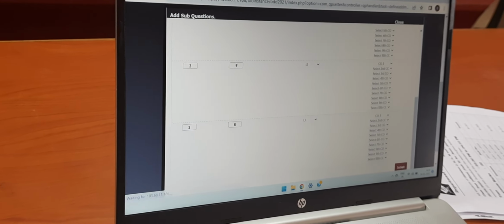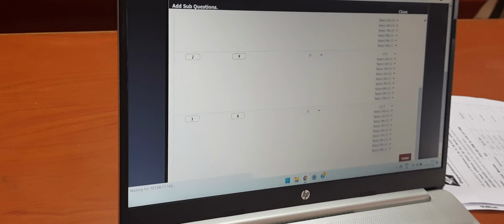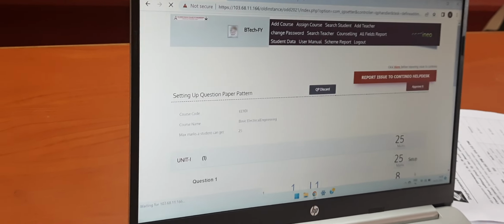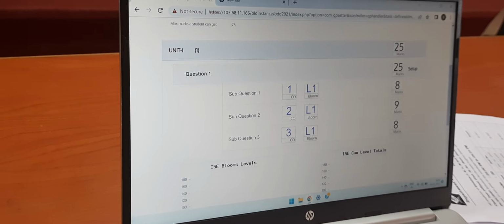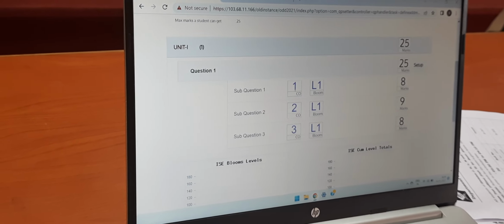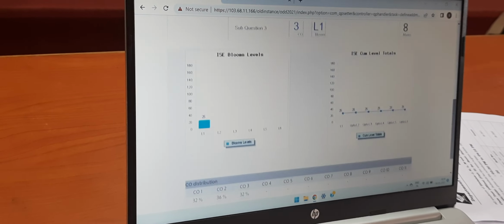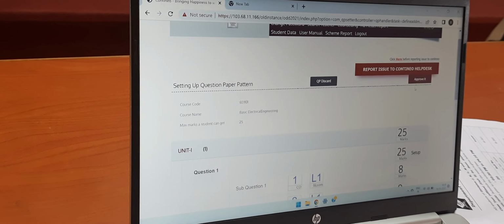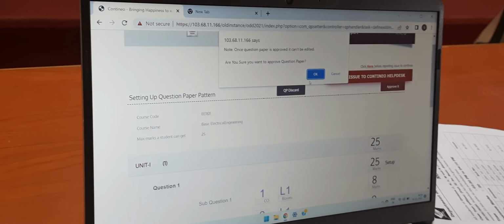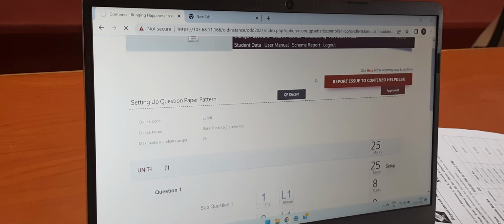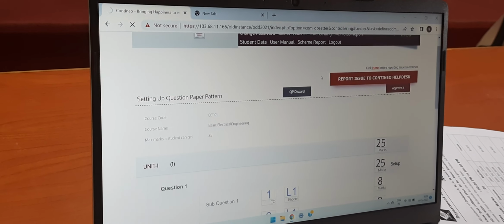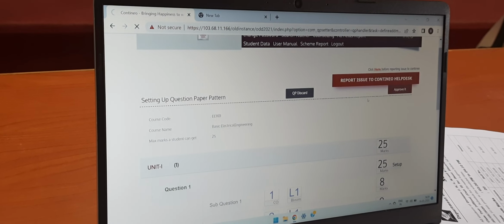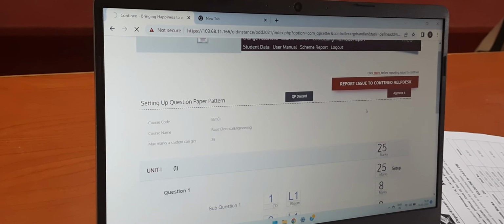Now here is the submit button. It will give me the total, whether it is of 25 or not. Yes, it's 25, an 8, 9, 8 distribution as per CO1, CO2, CO3. Okay, and here what you have to do is again approve it. Once approved, it will be reflected in all the divisions. So I'm just approving it. Then it will give me the tab of disapprove. So we have to do it for ESC.